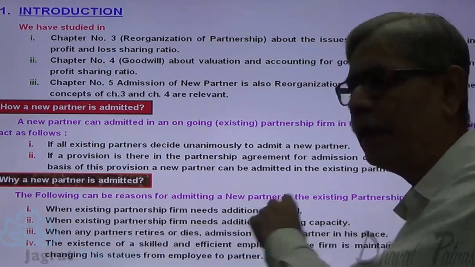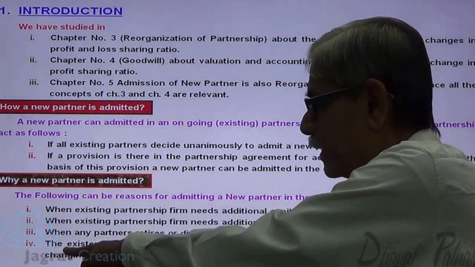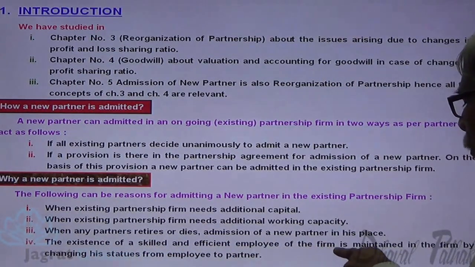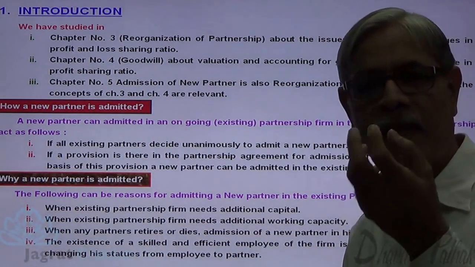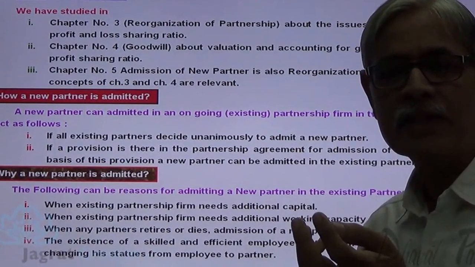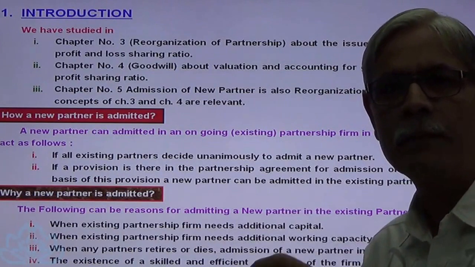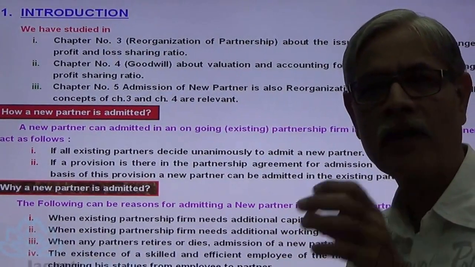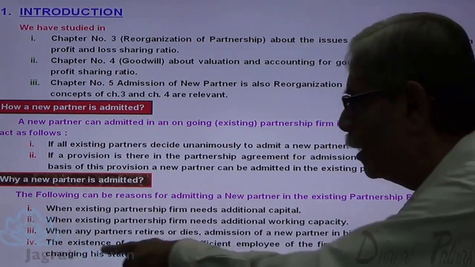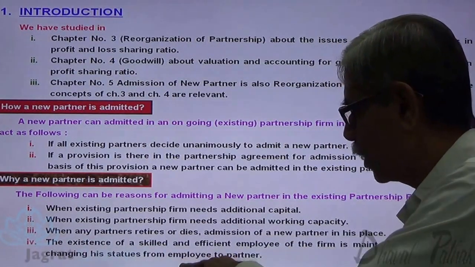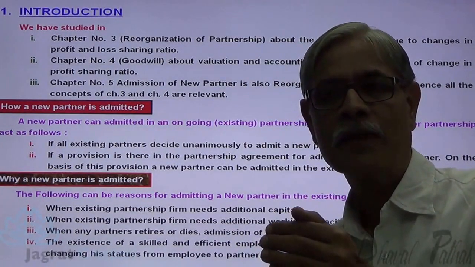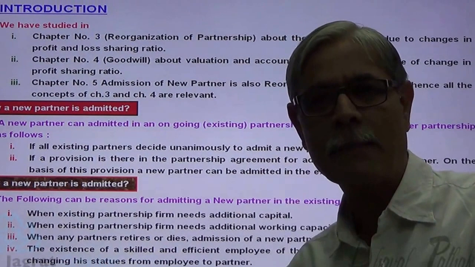And the fourth is very important: the existence of a skilled and efficient employee of a firm is maintained. So there is an efficient employee in a firm. His continuance in the firm is desired, required to be maintained in the firm. By changing his status from an employee to a partner, such employee is admitted as a partner.